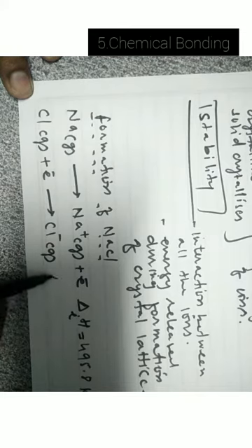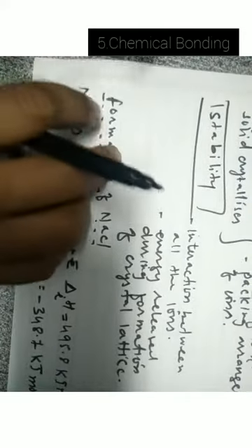Now you have another atom, that is Cl in gaseous state. It accepts an electron to form Cl minus in gaseous state. Now the enthalpy change will be called electron gain enthalpy, and this electron gain enthalpy is minus 348.7 kilojoule per mole.